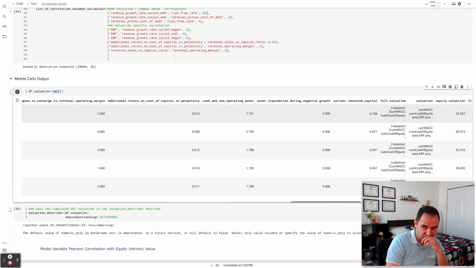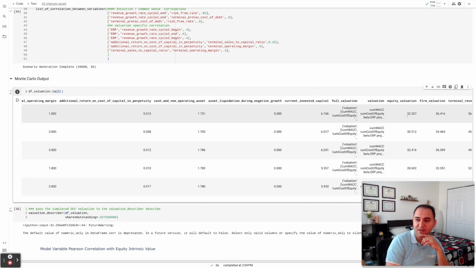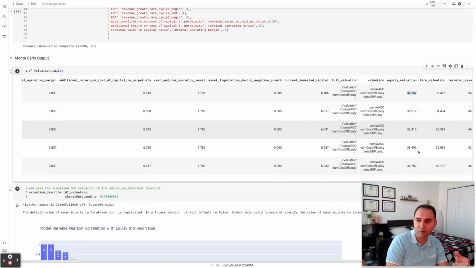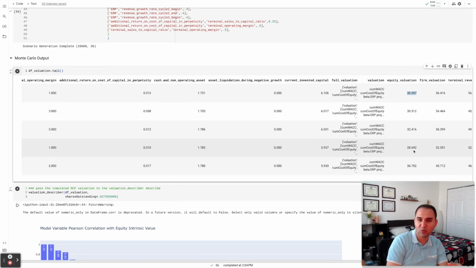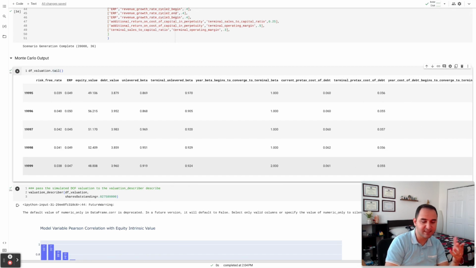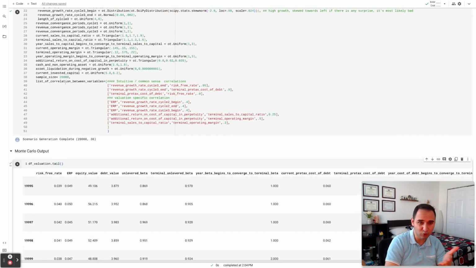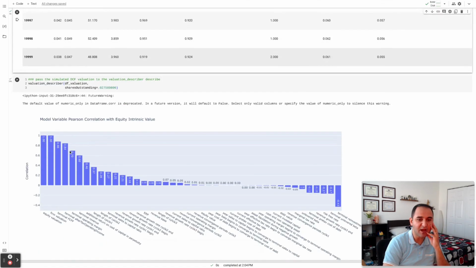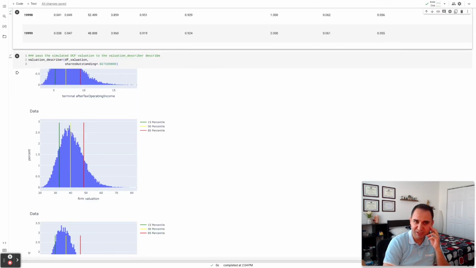And if we just scroll to the right, this model gave us an equity valuation of 32 billion. The other model gives us 30 billion. The other one gave us 32.4. The next one gave us 28, and the next one gives us 36. So you can go over and examine every row if you would like to. But when you do 20,000 DCFs, it makes it difficult to understand exactly what happened in each model. So one way for us to visualize that, I have created the valuation describer.